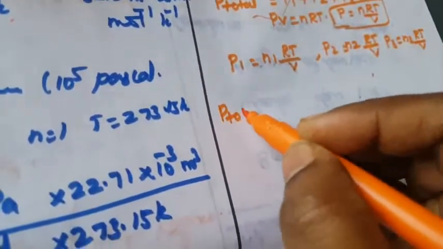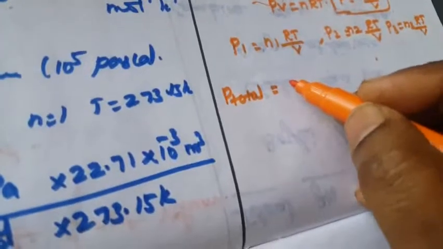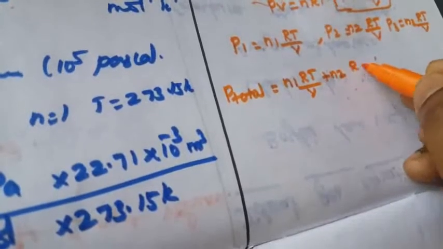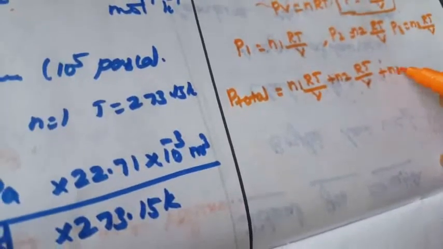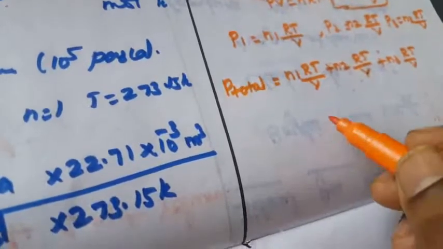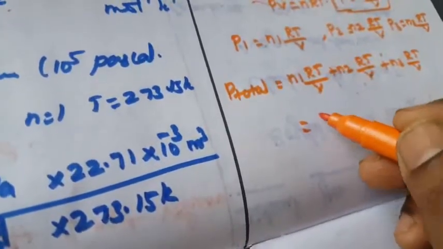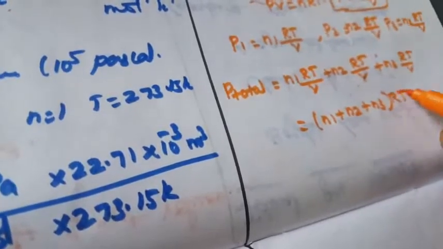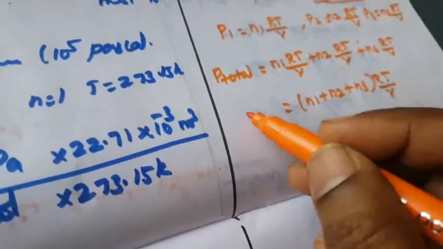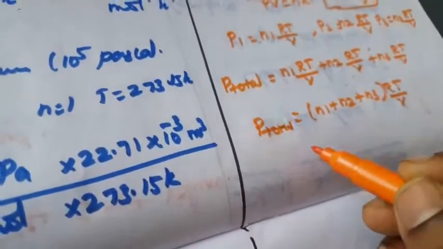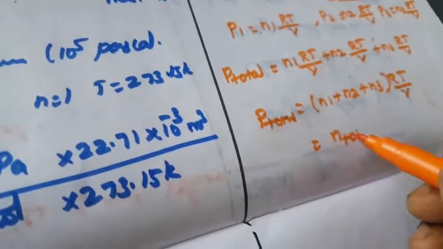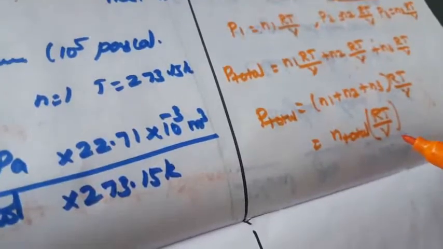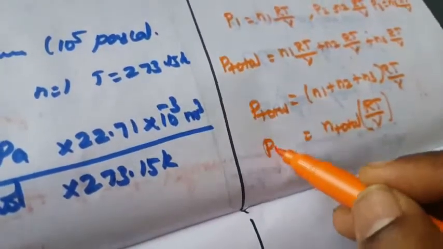P total is equal to n1RT by V plus n2RT by V plus n3RT by V. Taking RT by V common, it is n1 plus n2 plus n3 times RT by V. So P total is equal to n total RT by V. This is the total pressure.